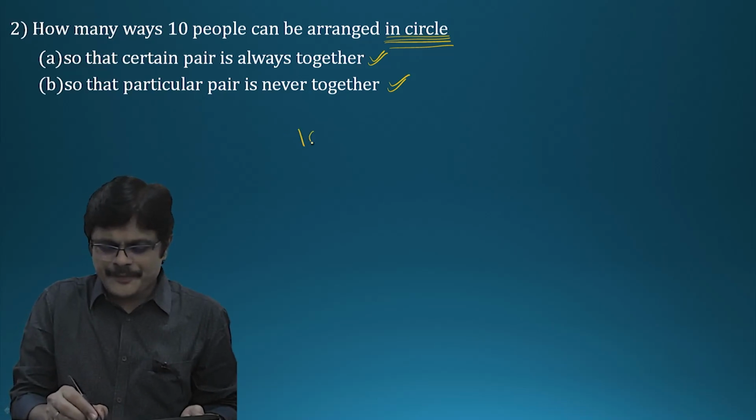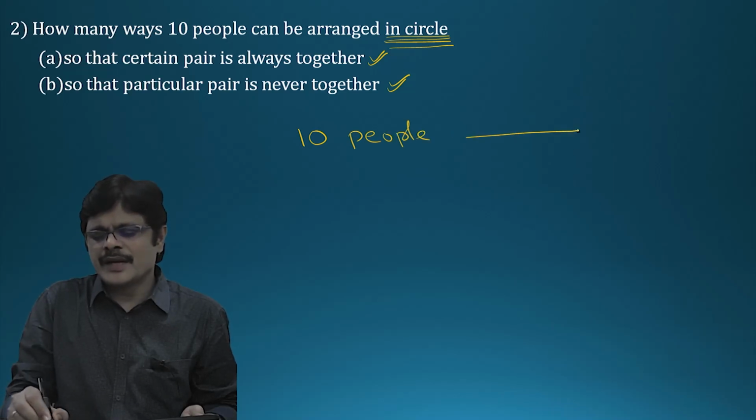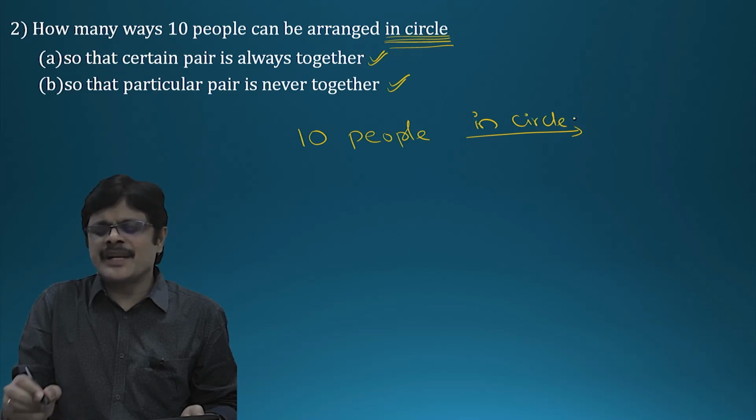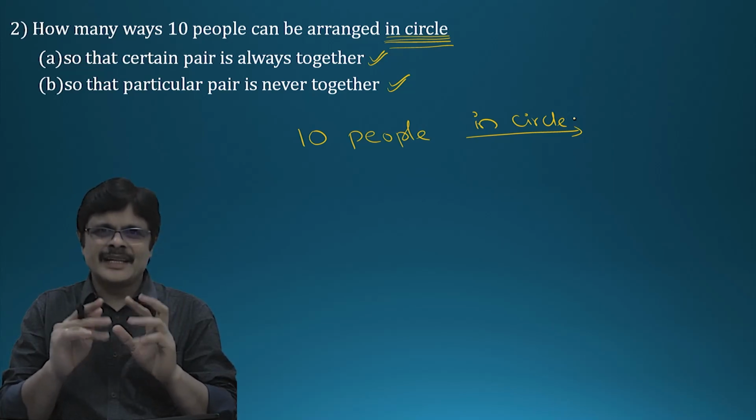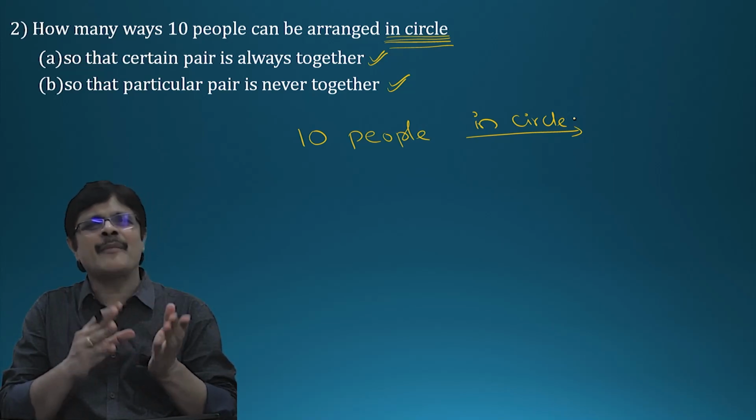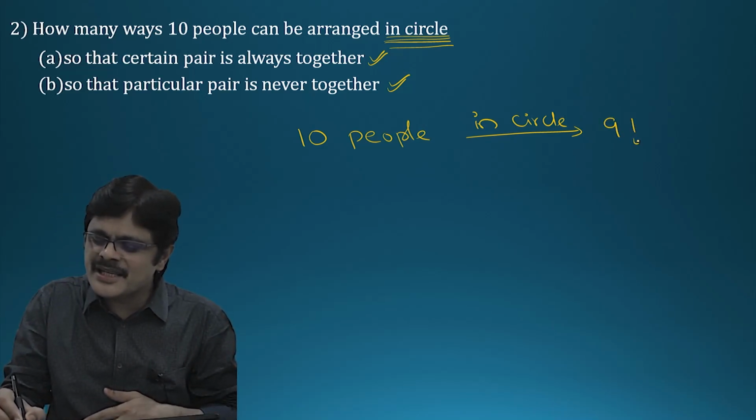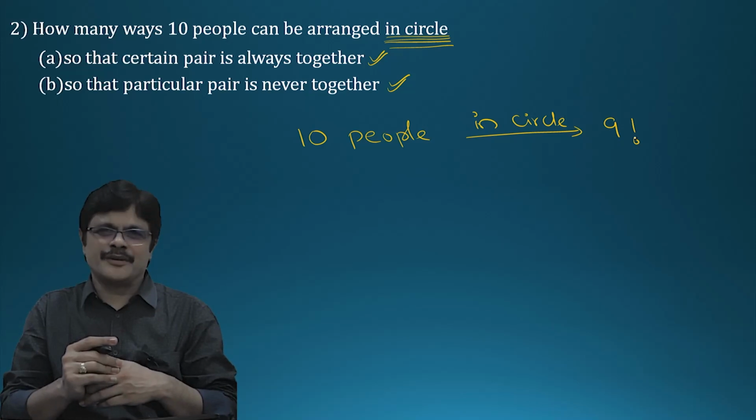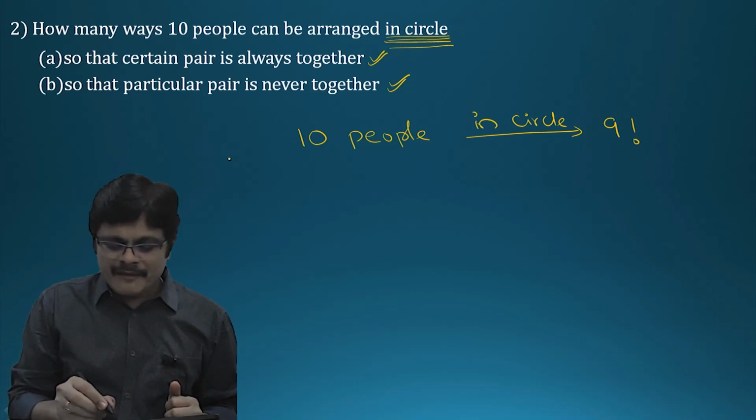First of all, how can you arrange 10 people in a circle? So 10 people in a circle means one less. That is, if n people are there, how many circular permutations are there? N minus 1 factorial. 10 people are there, so 10 minus 1 factorial circular permutations. Okay. Now, the first question.